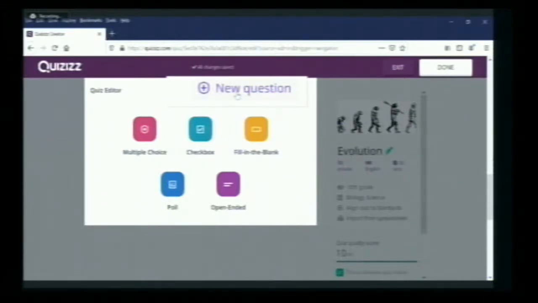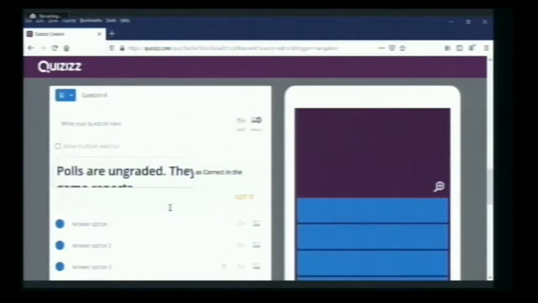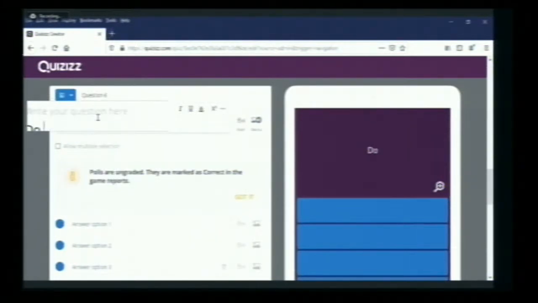Okay, sir. Okay. Then I will take a poll type. So here the polls are ungraded, which means grading will not occur. They are marked as correct in the game reports, so in the game reports whatever is taken becomes the right answer. So I will give the question as, do you agree evolution occurred?